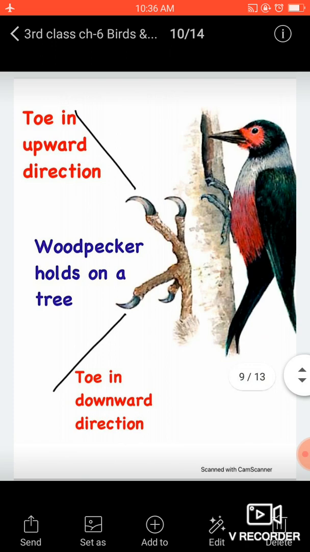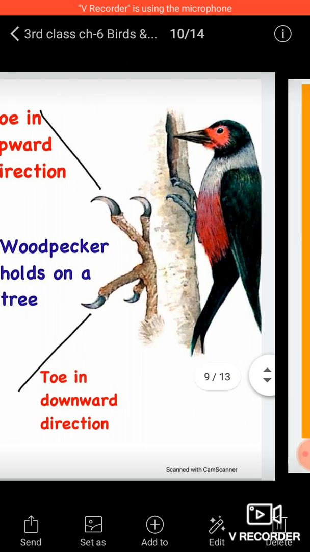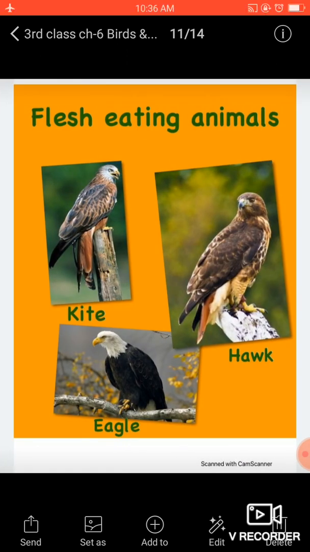Now see, here is the picture of claws to show you the position of toes in the up direction and the downside direction. As you can see, two are upside, two are downside, and there is a woodpecker in the picture who is holding the tree's bark. Now look at flesh eating animals.